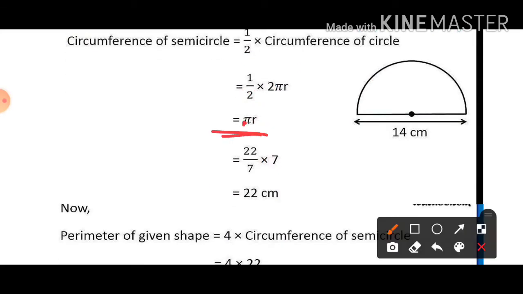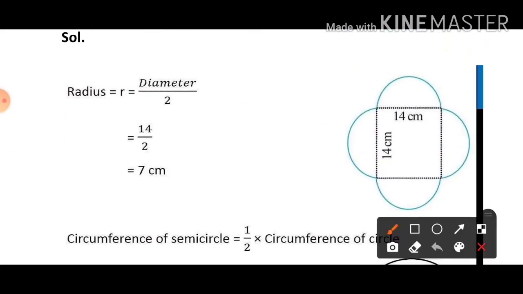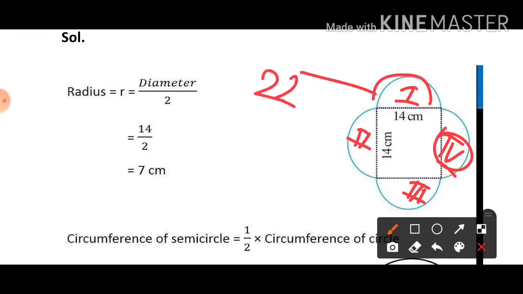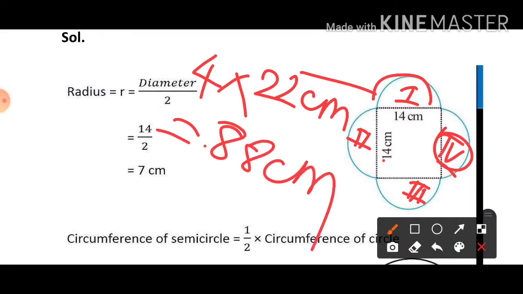After this, pi r: pi is 22 by 7, radius is 7, so 22 centimeter. It means the circumference of one semicircle is how much? 22 centimeter. But here in this question you can see how many semicircles are given? 1, 2, 3, 4. अगर एक सेमीसर्कल का सर्कमफेरेंस 22 सेंटीमीटर होगा तो 4 का कितना होगा? 22 multiplied by 4, which is equal to 88 centimeter.